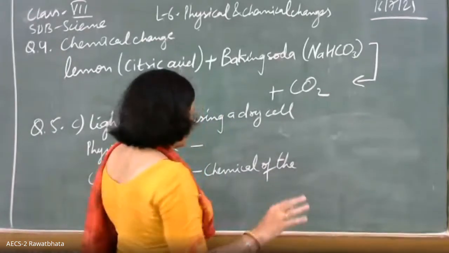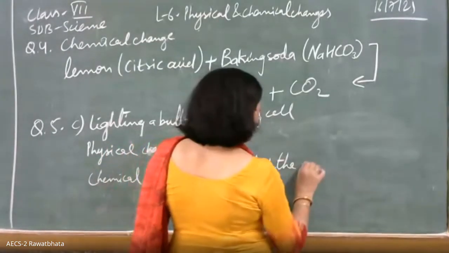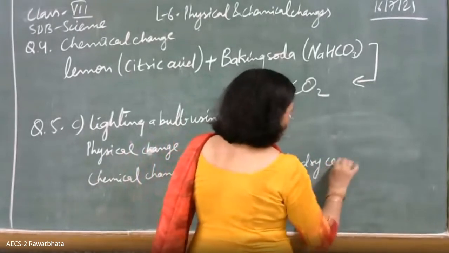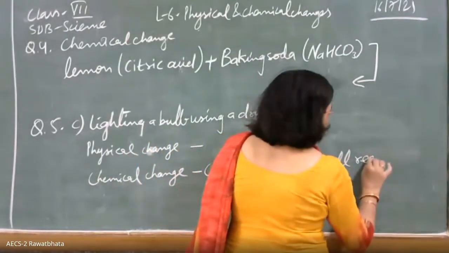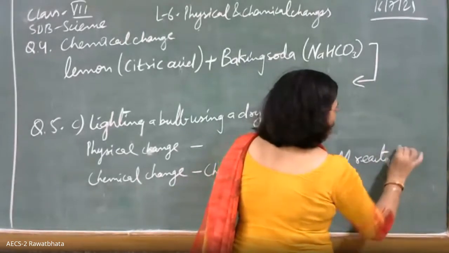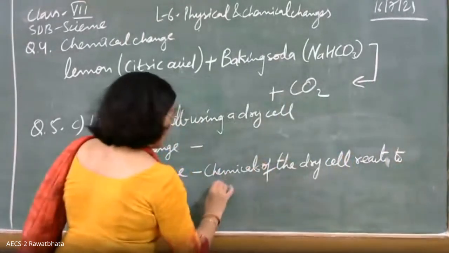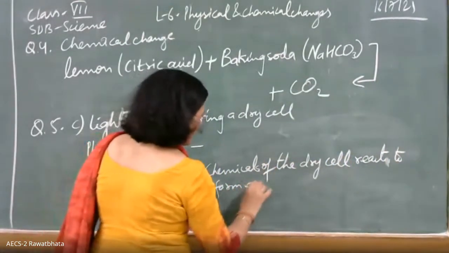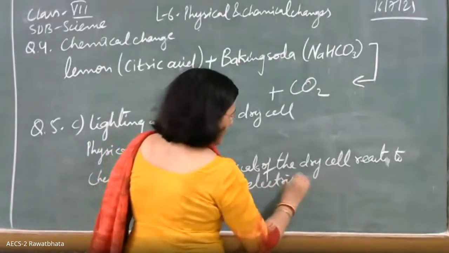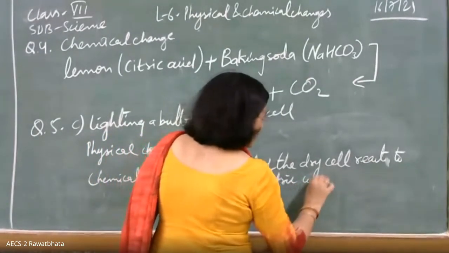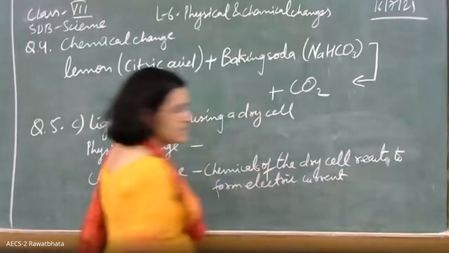Yeah, no problem. We'll keep it simple like Ritesh said. We are going to write that way only. Chemicals of the dry cell react to form electricity. Right? Now tell me what is the physical change here?